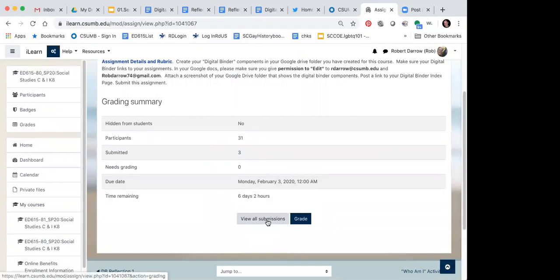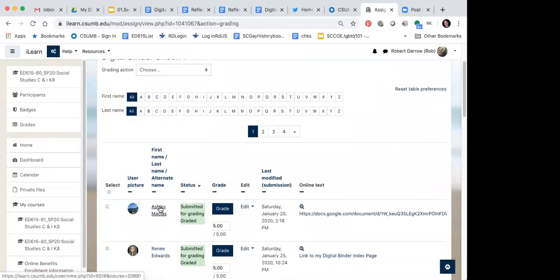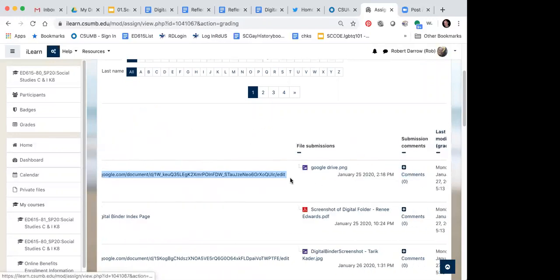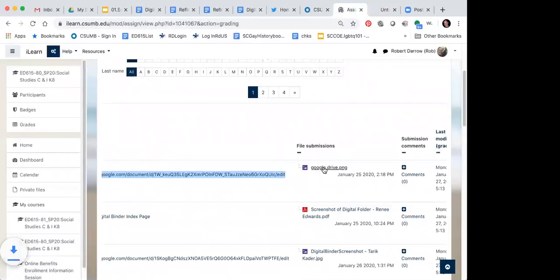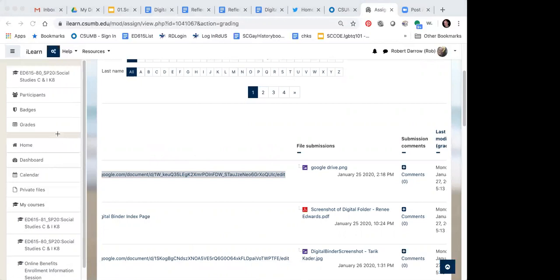I'm going to show you one submission just so you see how it looks. And again, I asked Ashley if I could do this. So here's Ashley's submitted grade. I've already graded it. I put a 5 there. And right over here, you can see that she has pasted in her URL. And then she's also taken a screen picture of her drive. So when I download that, I open that up and I can see it shows me all the parts of hers.